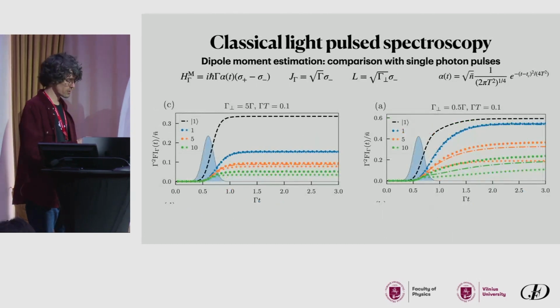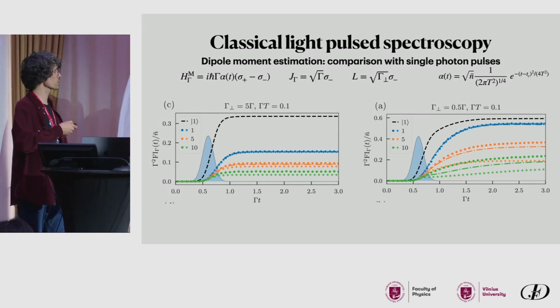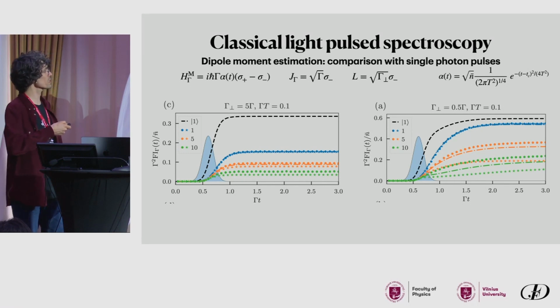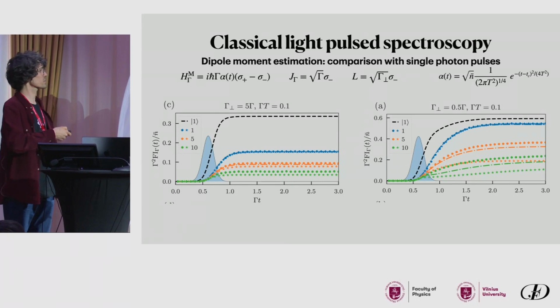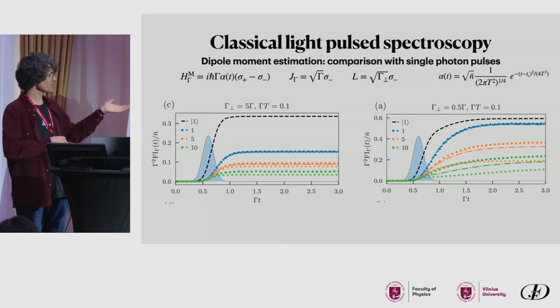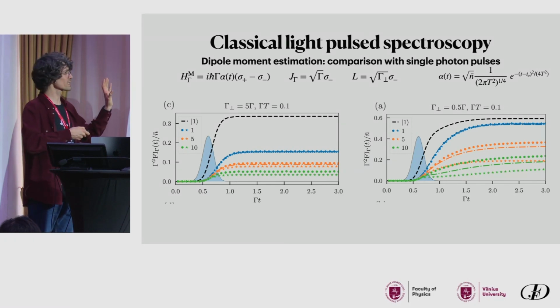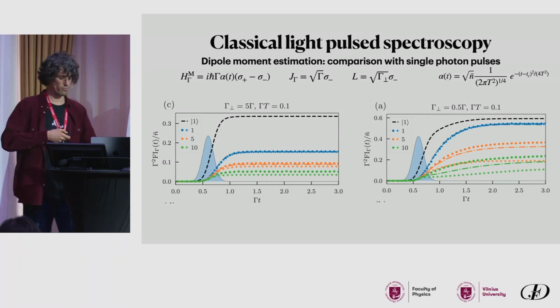Similarly to this continuous driving case, we can also consider the pulsed case, which is what originally motivated us. Here the problem is very similar, just with a slightly different parameterization, and now the Hamiltonian is time dependent, and there is this Gaussian pulse. I'm about to finish, just 30 seconds. We can compute all the quantities in the pulse scenario, and we compare them on a per photon basis with the single photon results with the same wave packet. We can see that for large losses, there is a bigger gap, and this couldn't be seen with previous methods.